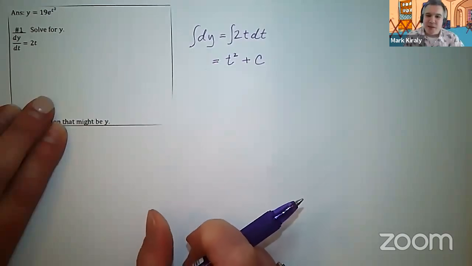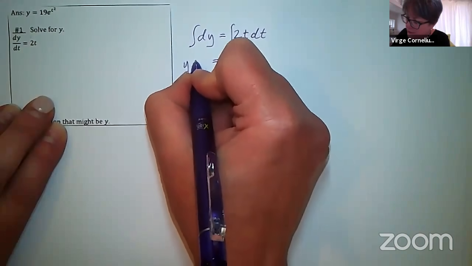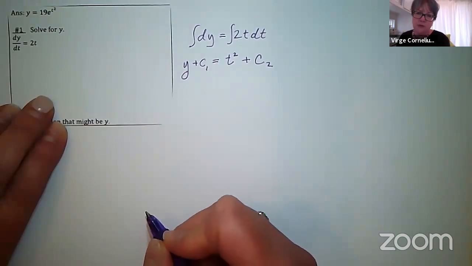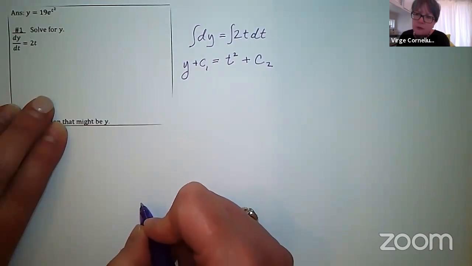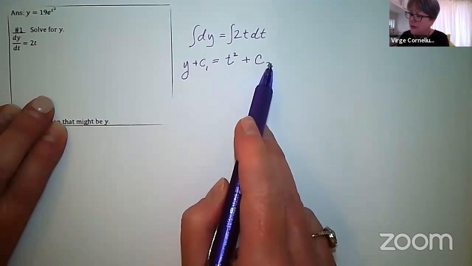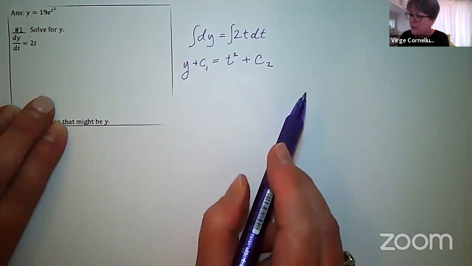Why isn't there a C on the left side, Verge? Well, actually, there's a C1 and a C2, like a Thing 1 and Thing 2 from Dr. Seuss. But generally what mathematicians do is they just lump this C all together on either one side or the other. I tend to do it on the right-hand side.